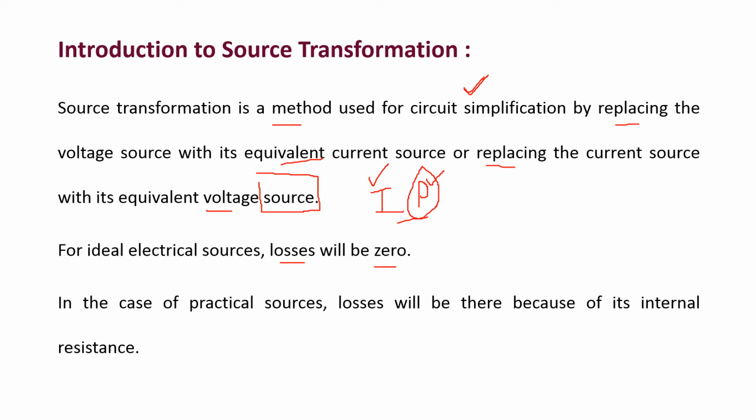Practical sources have some losses. These losses are due to their internal resistances. So for ideal sources the internal resistance is 0, and for practical sources the internal resistance is not equal to 0.